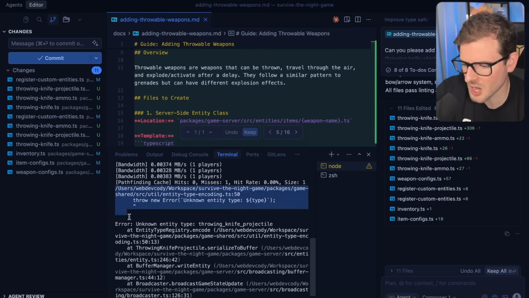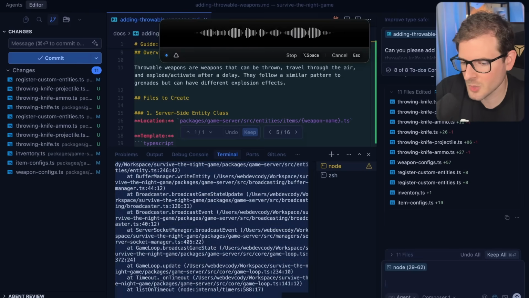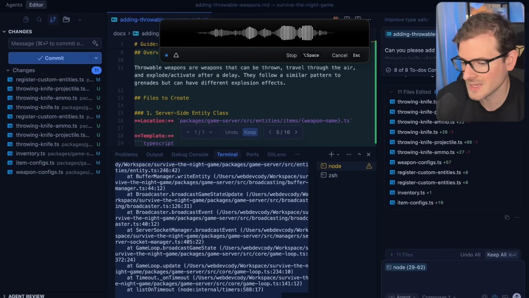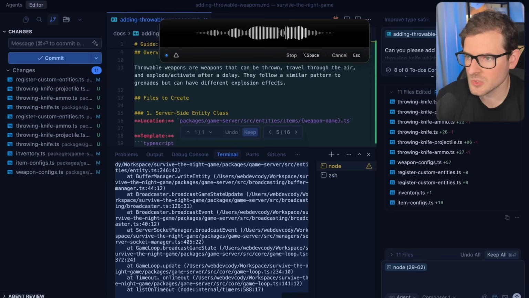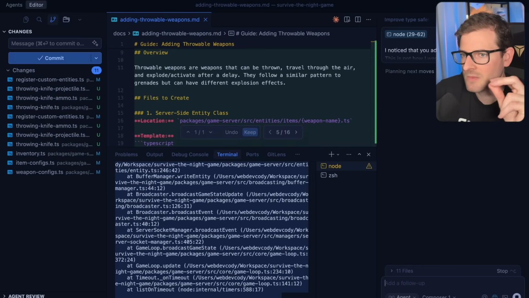So I'm going to copy all this just so it has context. I'll paste it in. I noticed that you added a throwing knife ammo. This is not how I wanted this. I need this throwing knife to act as a grenade where you have a stack of these in your inventory, and every time you throw one, it's going to make a projectile that when it hits a zombie gets added to the zombie's inventory, and when the zombie gets looted, you can get that throwing knife back. So maybe redesign and rethink how you approach this weapon and actually use a grenade as a reference instead of whatever you used previously. Okay, so I'm going to go ahead and just reprompt it a second time, and I'm going to give it a little bit more guidance.